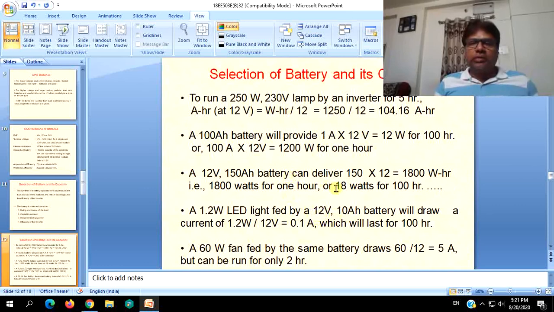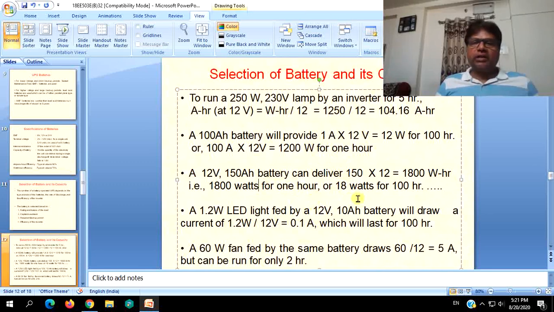But we will go back to this case where 1800 watts for 1 hour, 18 watts for 100 hours, 12 watts for 100 hours, 1200 watts for 1 hour. For calculation purposes, these examples are okay, but this battery may not be in a condition to withstand this high rate of discharge.